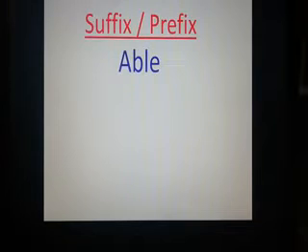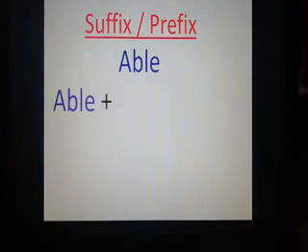Dear learners, there is a word able. I am going to add a suffix or prefix to this word to form a new word. Able. Use ity after the word able. Then it has become ability.